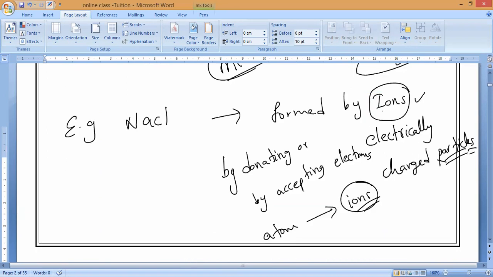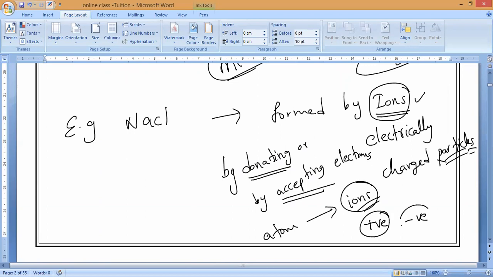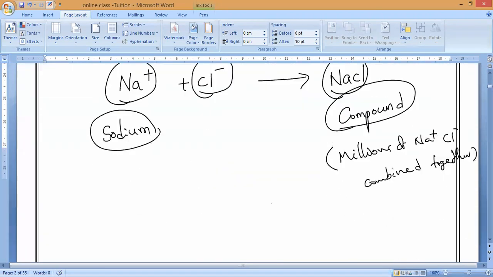What do you mean by ions? Electrically charged particles. By donating or accepting electrons, the atom turns into charges, either a positive charge or a negative charge. This is what we call ions.